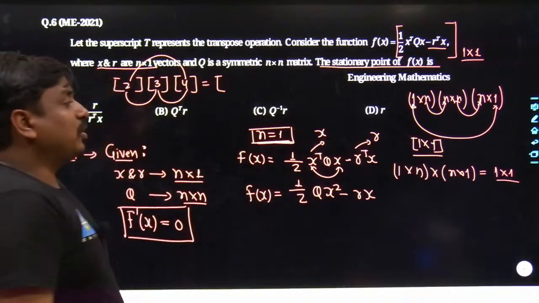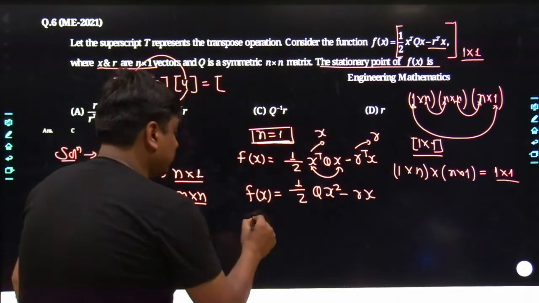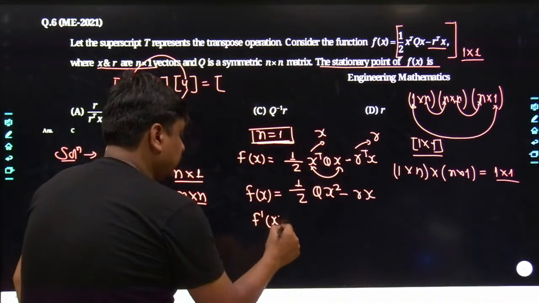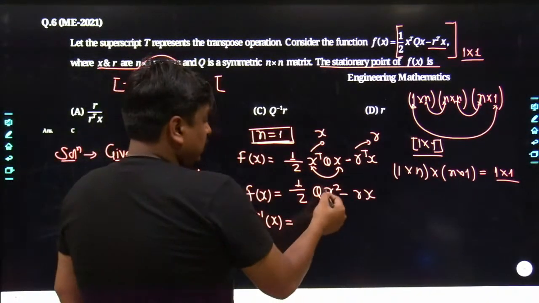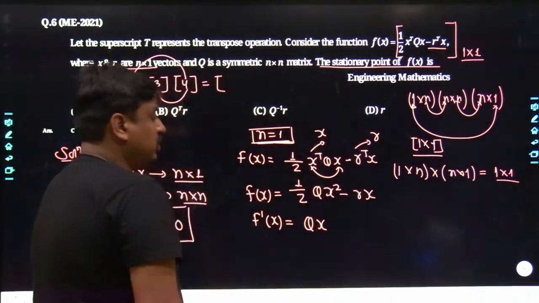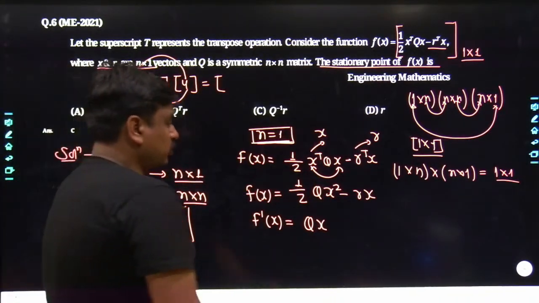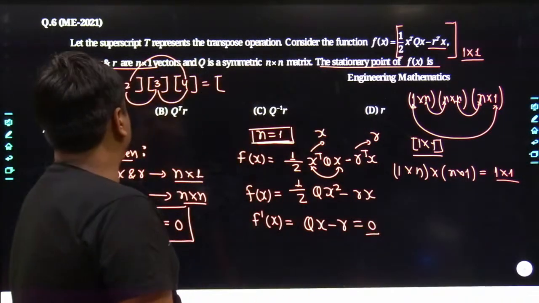As far as this problem is concerned, we are searching for the stationary point. How do we search for the stationary point? We take its differentiation and compare it with 0. So what's the result we are finding? The 2 of x, the 2 and 2 go out. The result we have is simply Q of x, and here goes minus r, and it has to be compared with 0.